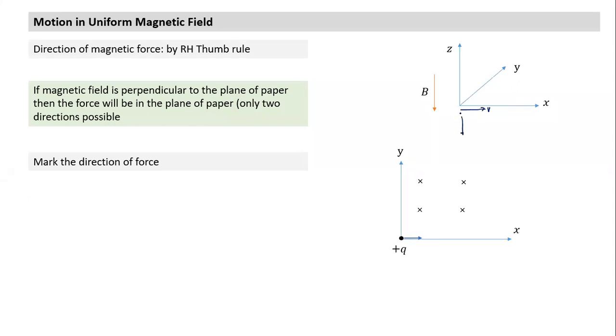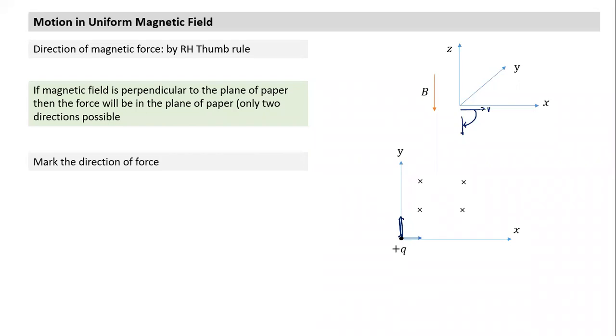If my fingers curl, which direction do they point in this figure? How would my fingers have to curl? From the first vector to the second vector. The first vector is B. If I curl my finger, it is pointing in the Y direction. So here also it will point in the Y direction, and this is how the force will be.